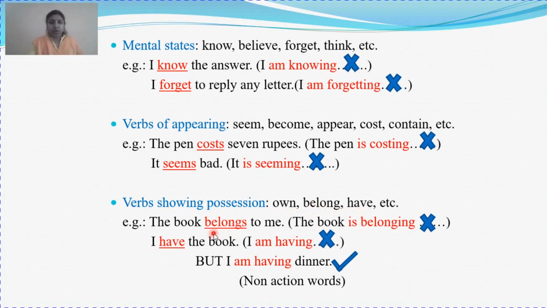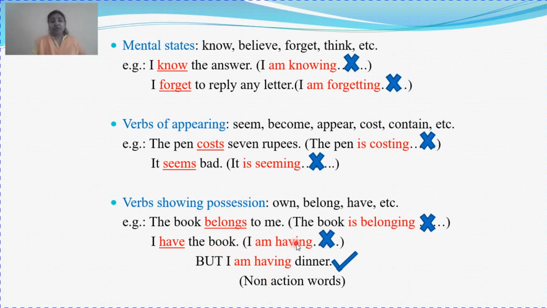Example, the book belongs to me. You don't say the book is belonging to me. Here this also is very common. You say this house is belonging to me. Often, many a times we speak. This is wrong.